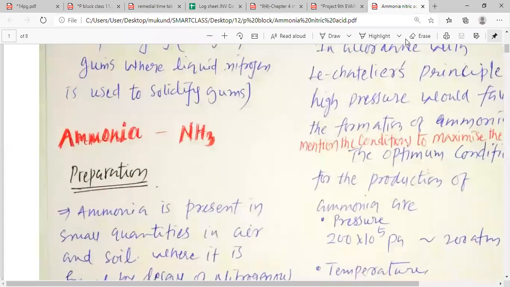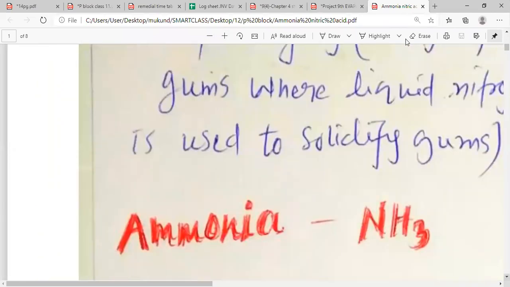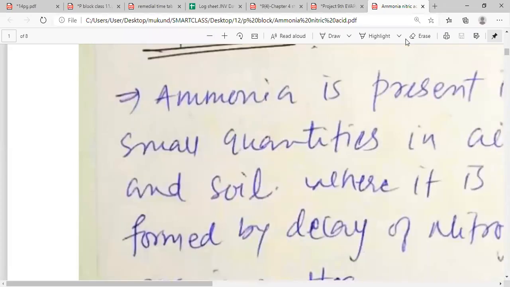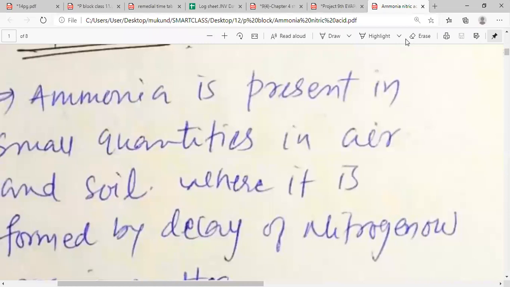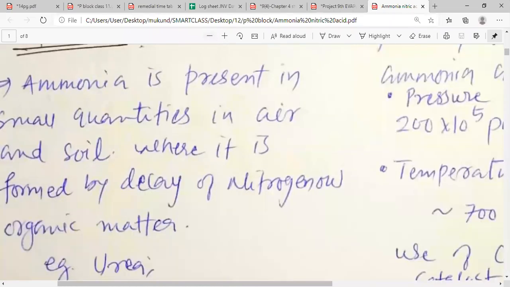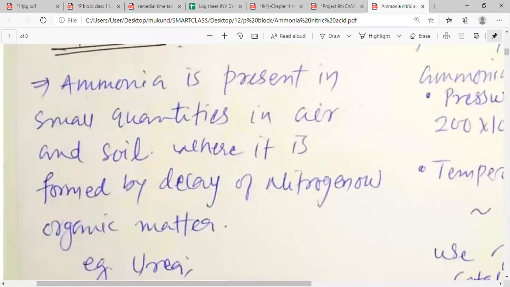Let's start studying about ammonia. Please, let's move forward. We have seen preparation. Let us revise whatever we have studied about ammonia, and then we can learn a little more. Ammonia is present in small quantity in air and soil.